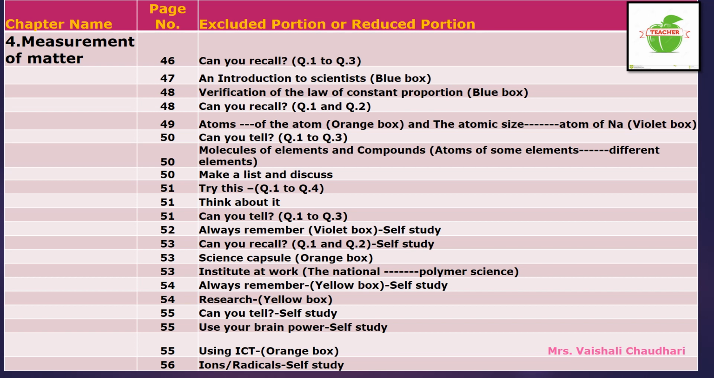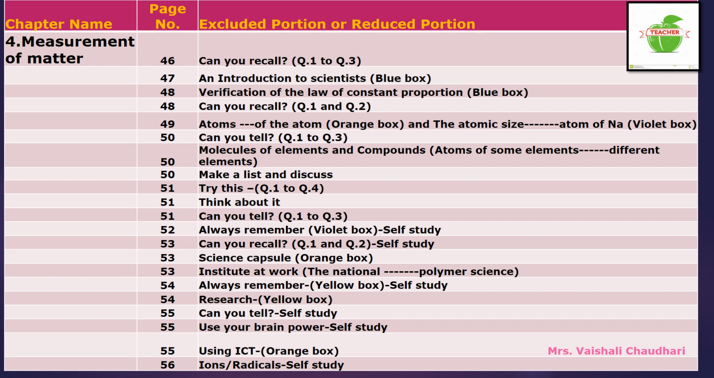Yellow colored box is there. So this part is omitted from your syllabus. On page number 55, can you tell? Page number 55, can you tell question is there. This part is not excluded from your syllabus. That part is for your self-study, children.